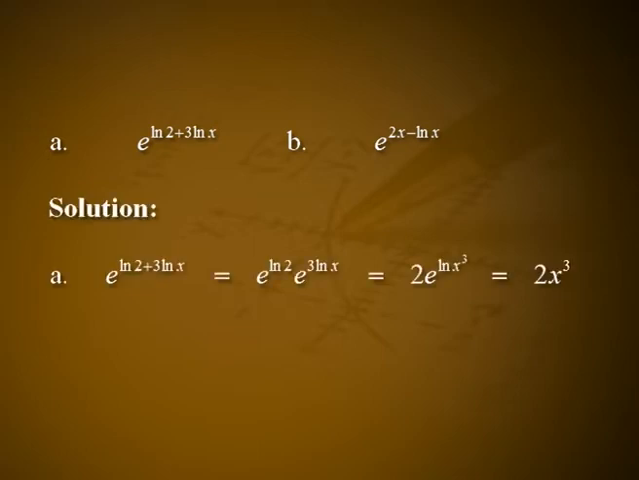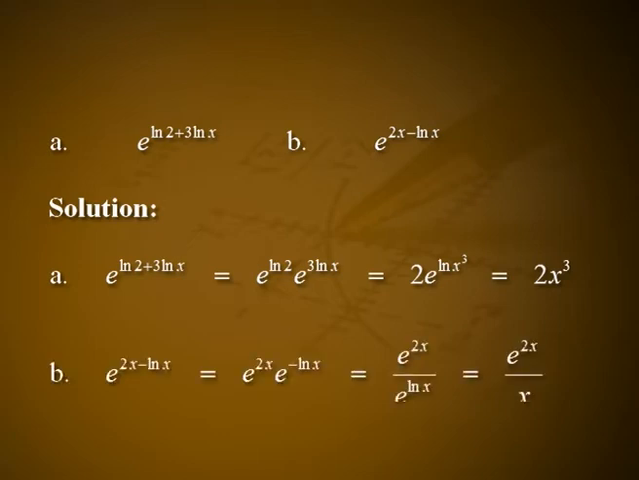Example 3. Simplify: A. e raised to (log 2 plus 3 log x), B. e raised to (2x minus log x). Solution. A. e raised to (log 2 plus 3 log x) is equal to e raised to log 2 into e raised to 3 log x, that is equal to 2 into e raised to log x cube, which is equal to 2x cube.